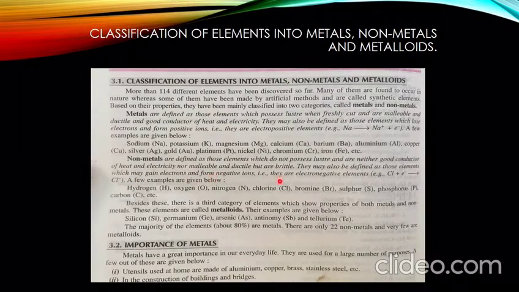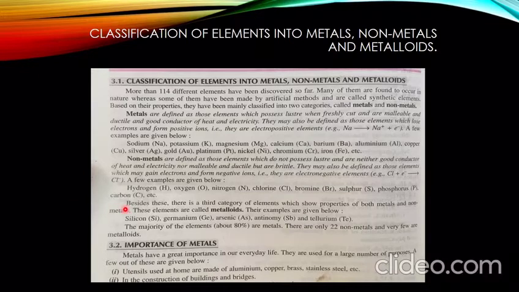They may also be defined as those elements which gain electrons to form negative ions. So they are electronegative elements, like chlorine. When chlorine accepts one electron, it changes into the Cl negative ion. A few examples are given below: hydrogen, oxygen, nitrogen, chlorine, bromine, sulfur, phosphorus and carbon.